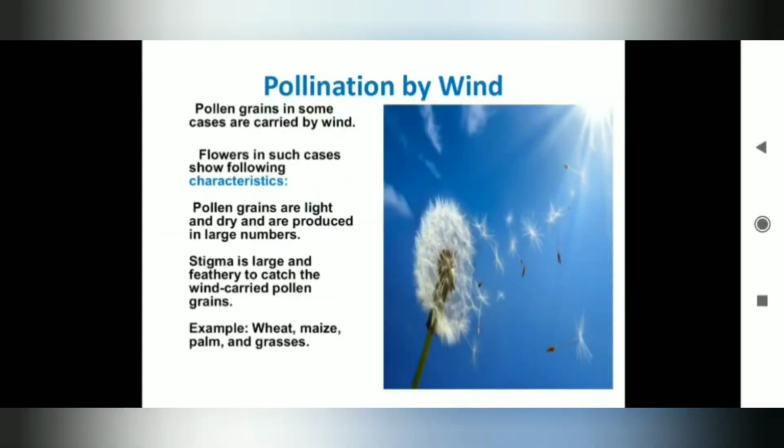Pollination by wind. Pollen grains in some cases are carried by wind. Flowers in such cases show the following characteristics. Pollen grains are light and dry and are produced in large numbers. Stigma is large and feathery to catch wind-carried pollen grains. Wheat, maize, palm and grasses are examples of pollination done by wind.